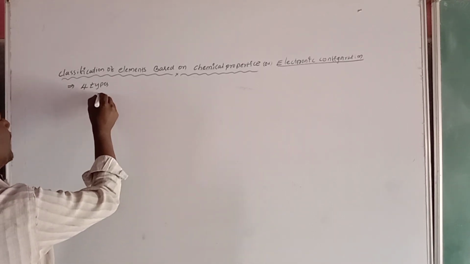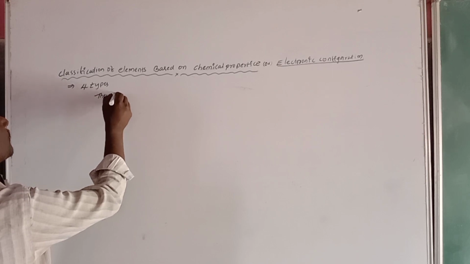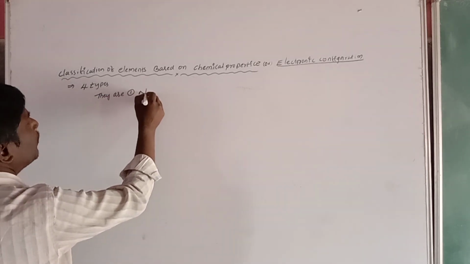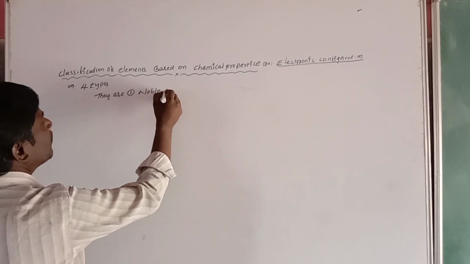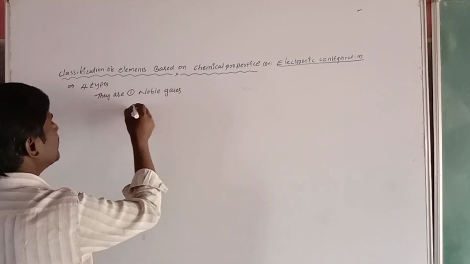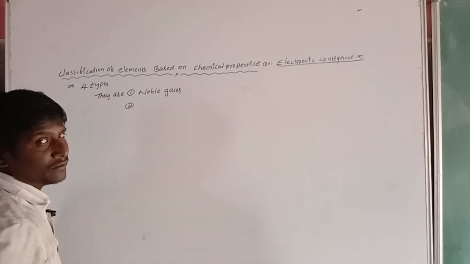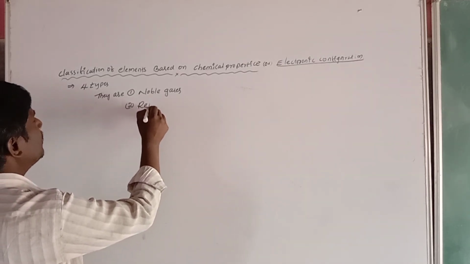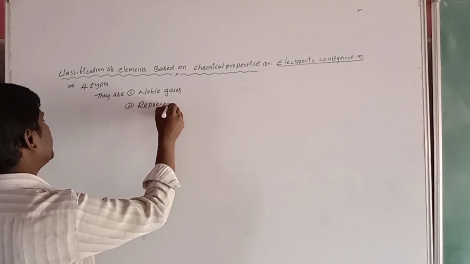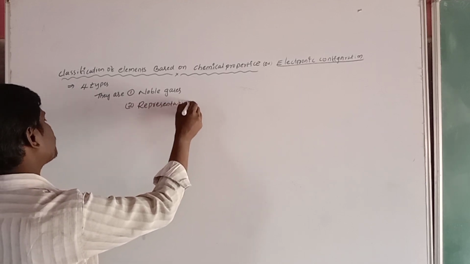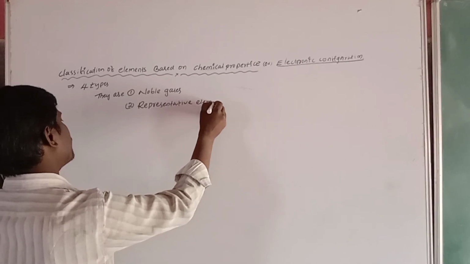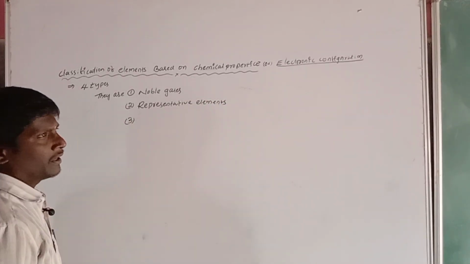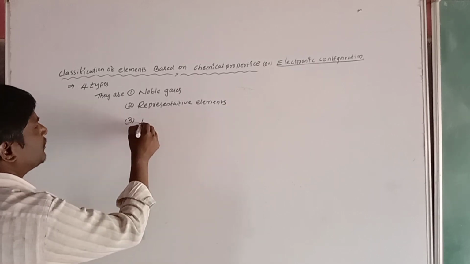First one, noble gases. Second one, representative elements. And third one, transition elements.